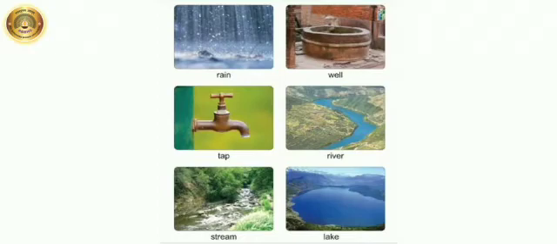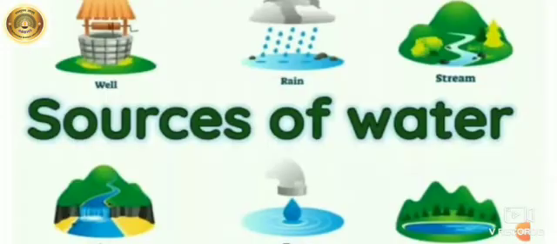Children, river, lakes, stream and well are source of water. Okay, these are sources of water. So children, today in this class we will learn more information about sources of water.